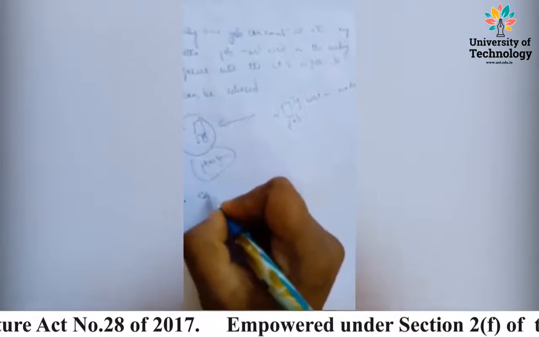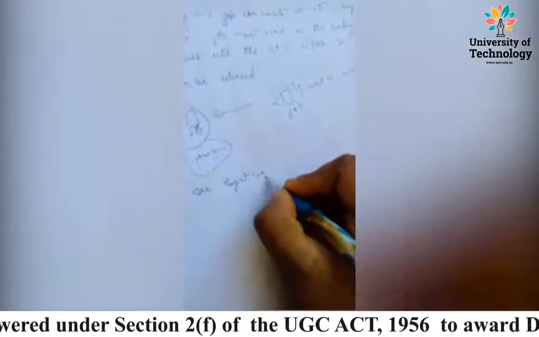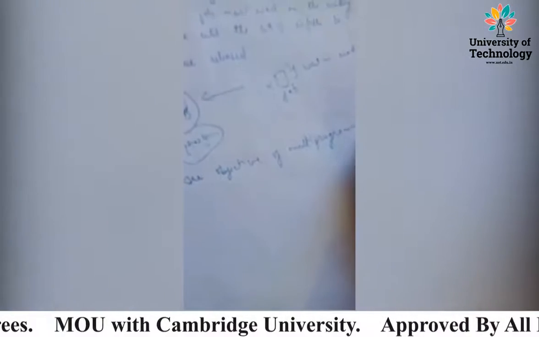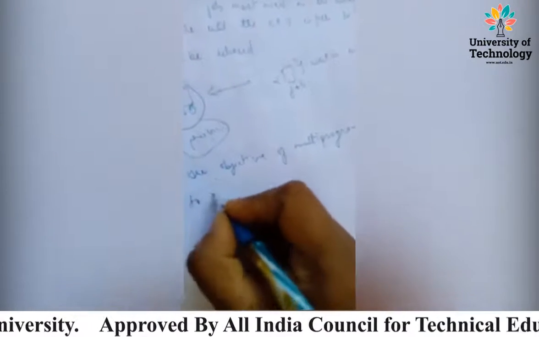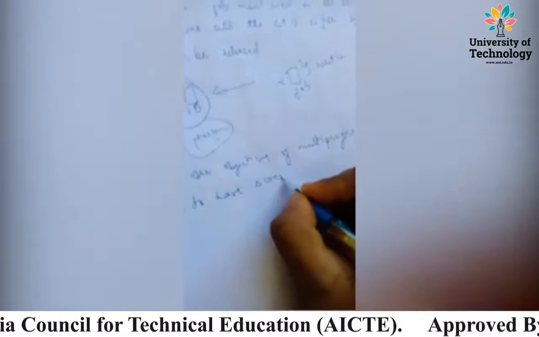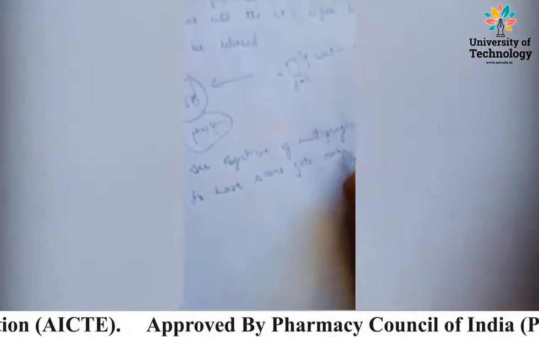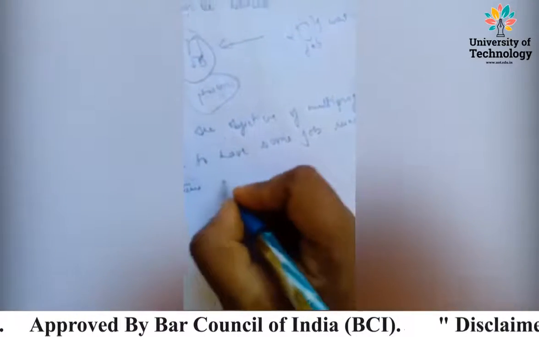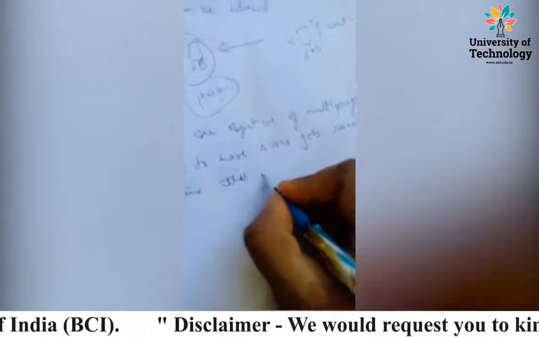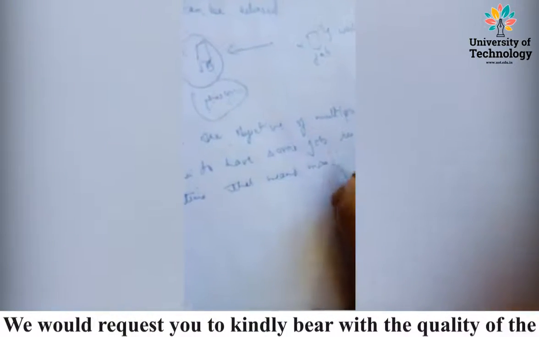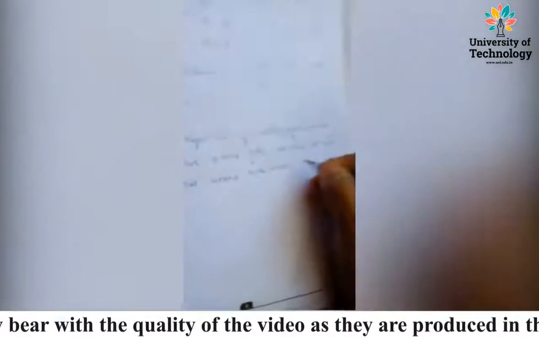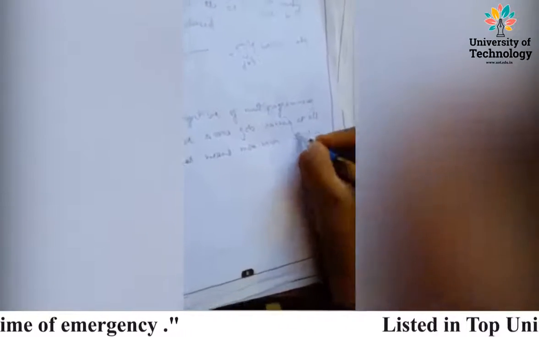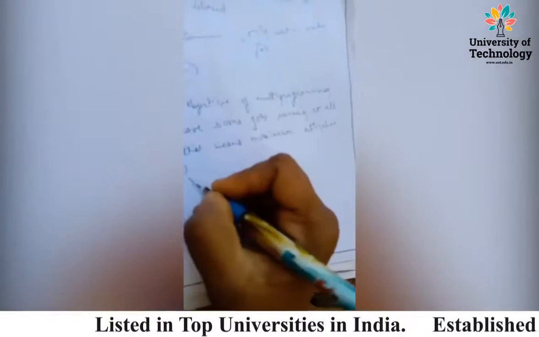So the objective of multiprogramming is to have some job running at all times, that means maximum utilization of CPU, that is Central Processing Unit.